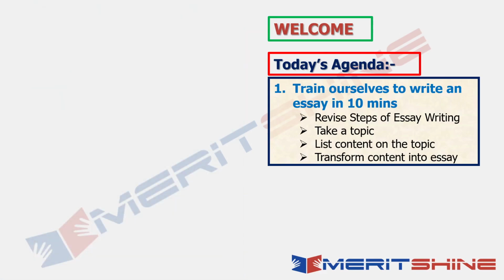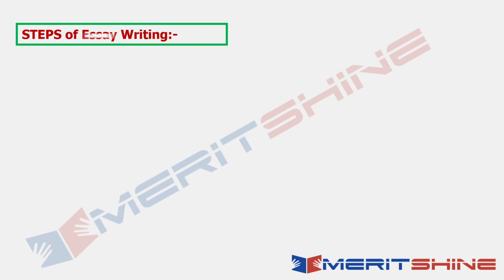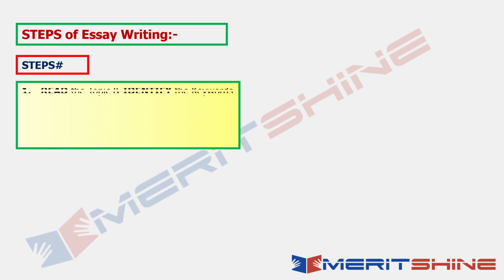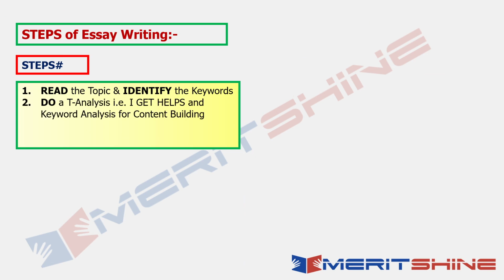So let me make myself scarce from the screen, and these are our steps of essay writing. First, we read the topic and identify the keywords. Then we do a T analysis of the topic, and in T analysis we do I Get Helps and keyword analysis, which we'll come to in a moment.